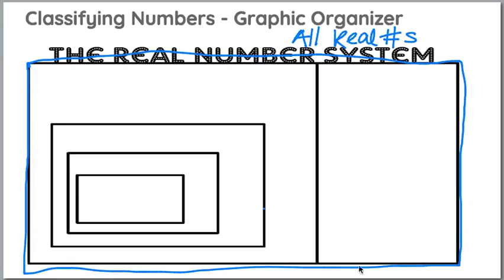So everything inside is considered a real number. Now from there are two main types of numbers we're looking at: rational numbers and irrational.